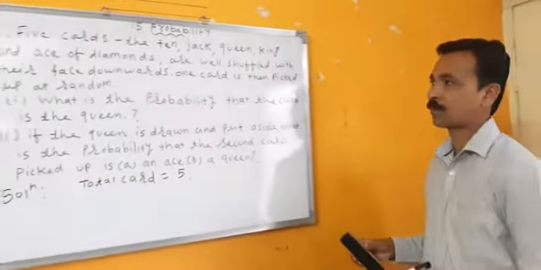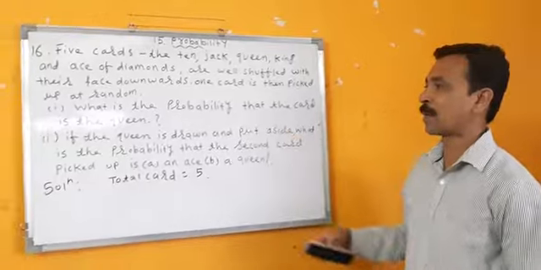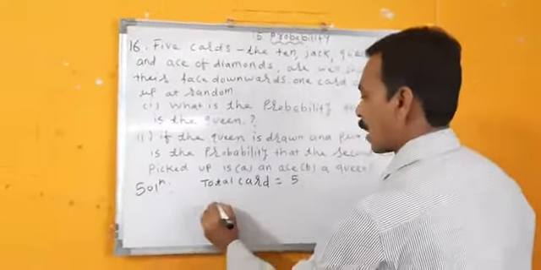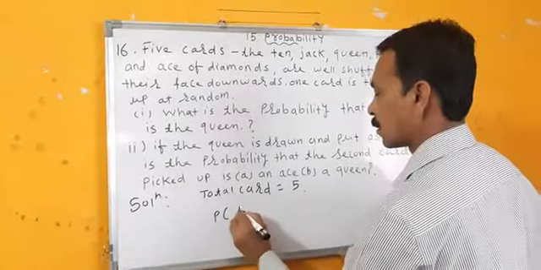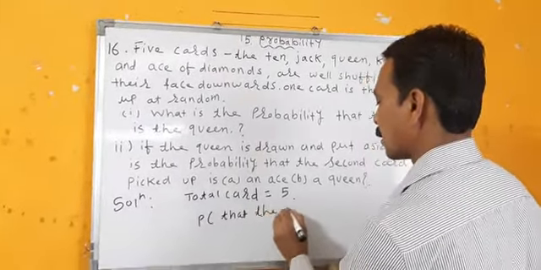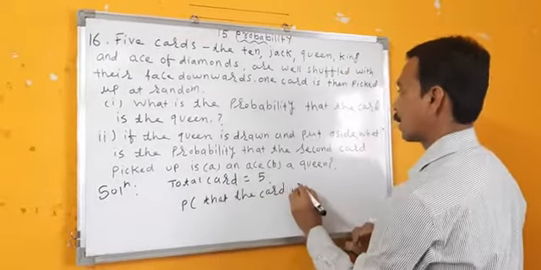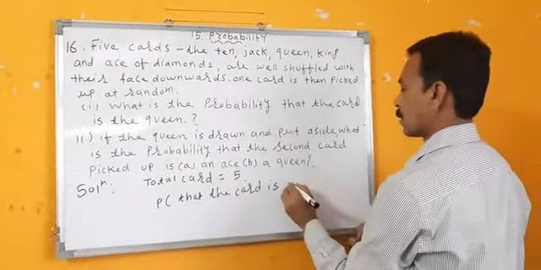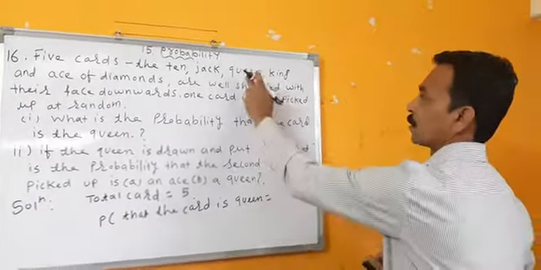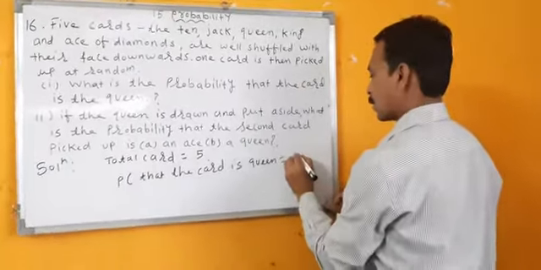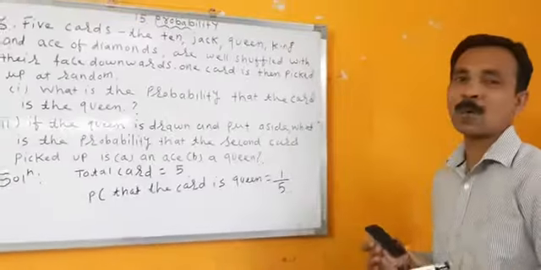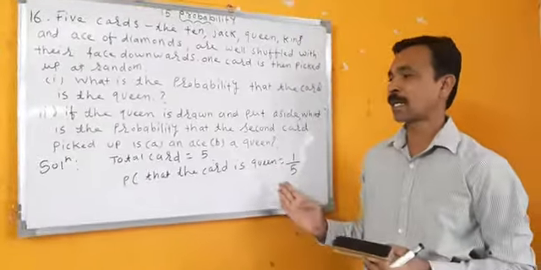5. Now you find the probability of the first part. Probability that the card is the Queen. Only one Queen is there, so it is 1 upon 5, because total cards are 5.